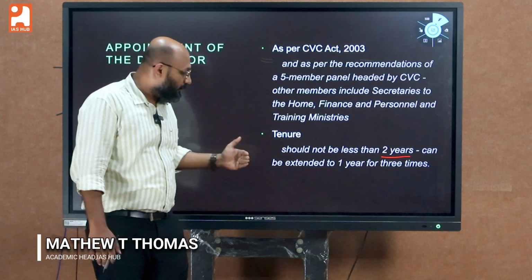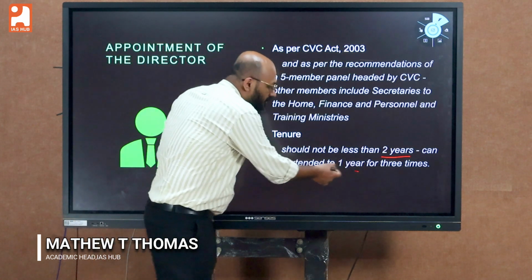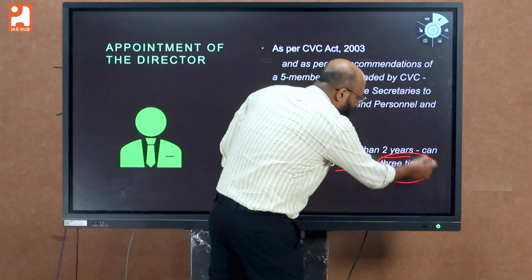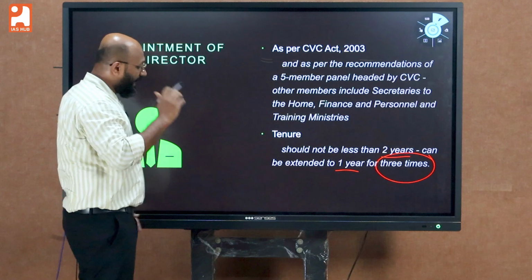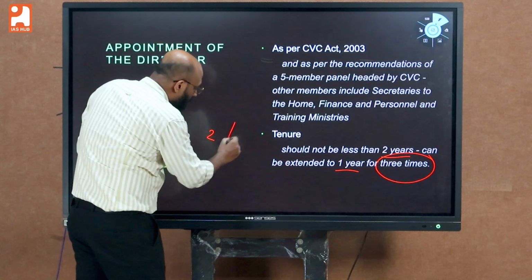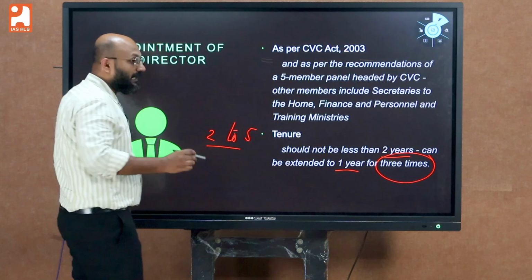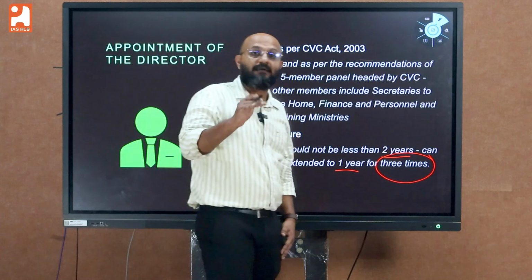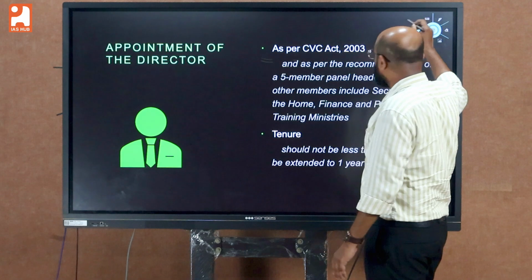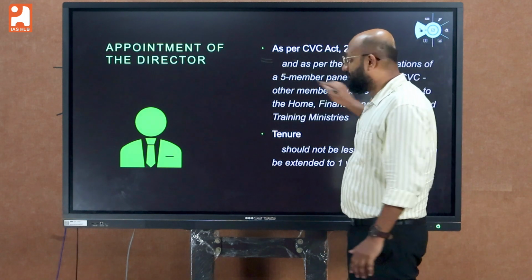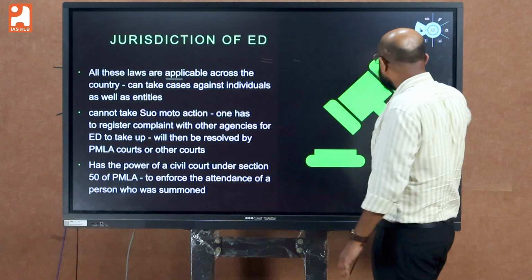can extend the tenure by 1 year for a maximum of 3 times, which means the tenure of the director would be from 2 to 5 years. He should have a tenure of minimum 2 years and maximum of 5 years. This is the information which you should have when it comes to the appointment of the director.